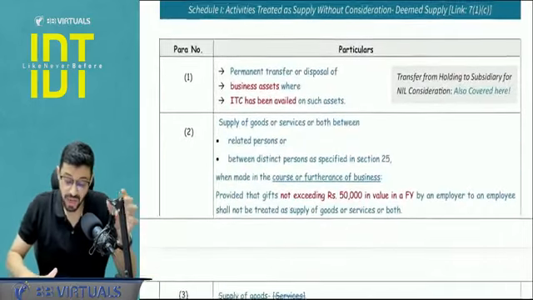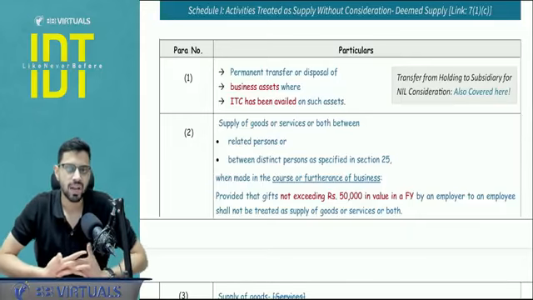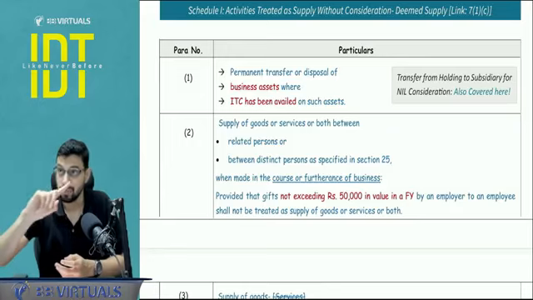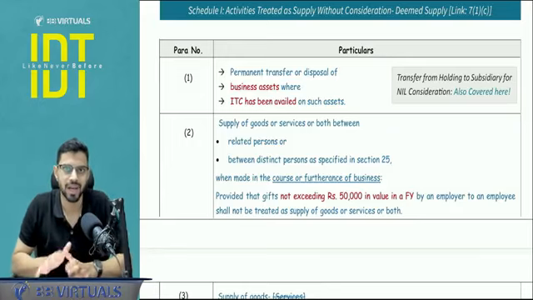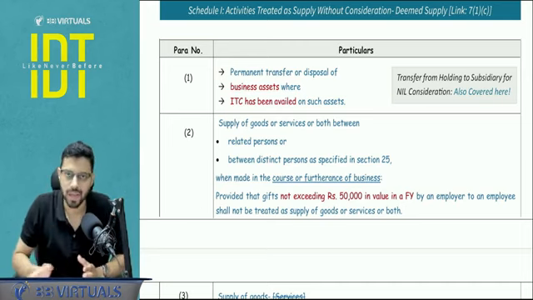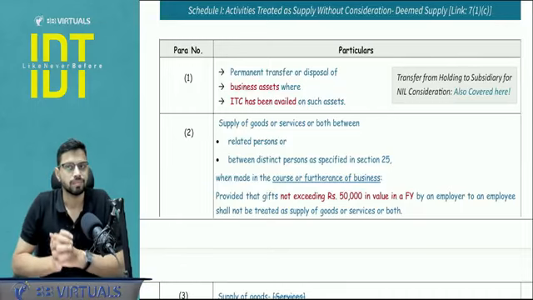Okay, now we will be starting with the most important aspect, schedule number 1. What is schedule number 1? Section 7(1)(a): one of the parameters of supply is consideration, right? Now without consideration, schedule number 1 will make a transaction a supply. So in the 4 paragraphs that I'm going to cover, there is no consideration, but still it will be a supply. Let's start. Paragraph number 1.